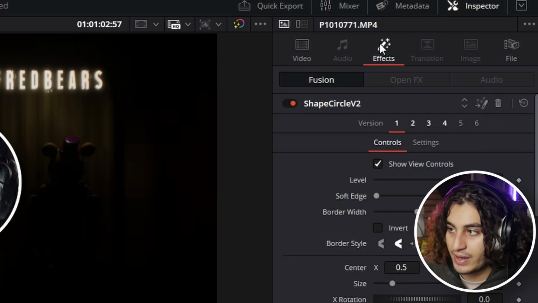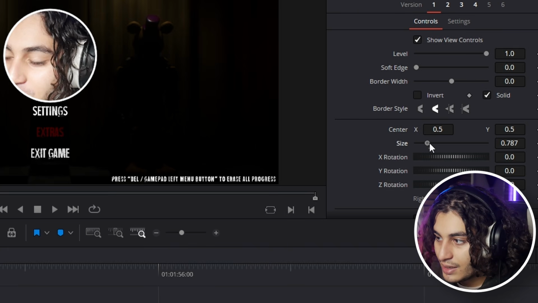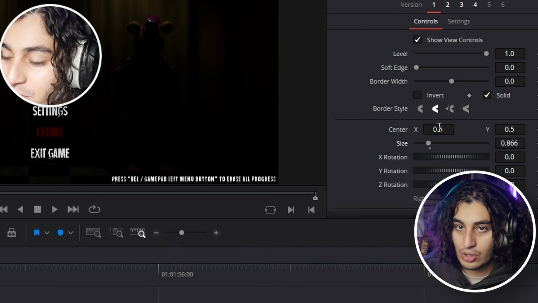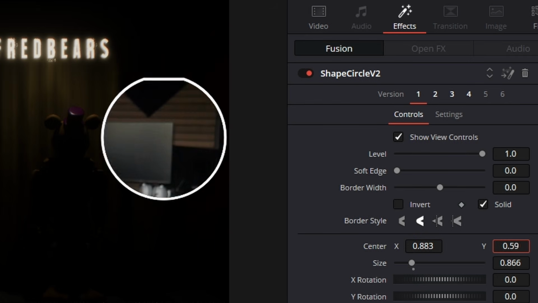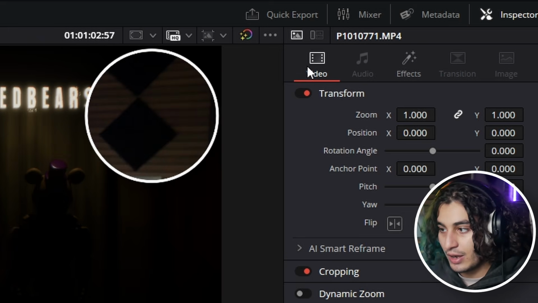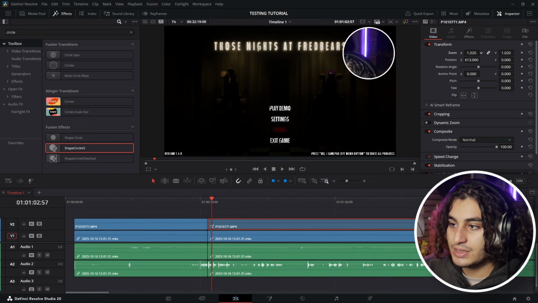So we're gonna go to the effects tab here. I'm gonna change my size to around 80. Yeah, 866 is a good size for me. Line it up with the corners. Now, guys, we're gonna go to video. That is actually the facecam file. We can move it around and change the size.